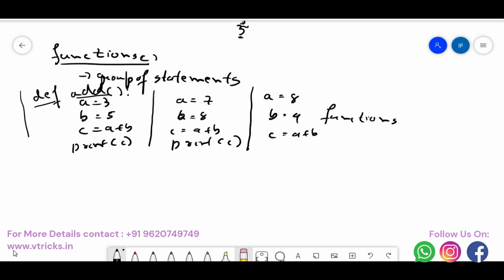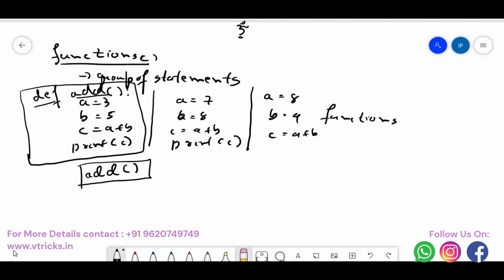Now you have just defined the function. If you run this, what happens? You won't get any output. Why? Because you are just defining the function. You need to call it, right? If you want to call the function, we do function calling. I just say add. One more important thing we need to understand is, wherever we see this bracket, this is called a function. Now when I call add, the compiler gives me the output 5 plus 3, which is 8. That's it. But we need to add 7 and 8, and 8 and 9, correct?